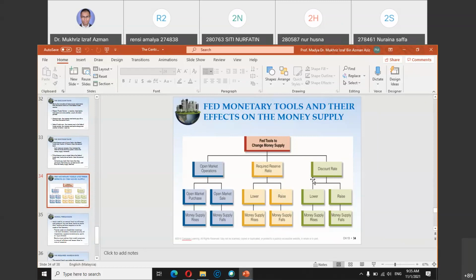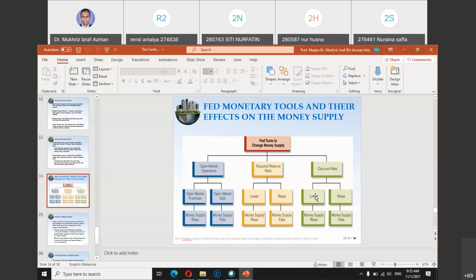Okay, and finally, the discount rate, or the interest rate set by the central bank for commercial banks to borrow from them. When they reduce it, the cost of borrowing will reduce. Lower discount rate means the cost of borrowing, how much the commercial bank needs to pay back to the central bank when they borrow money, will reduce. So they can borrow more.